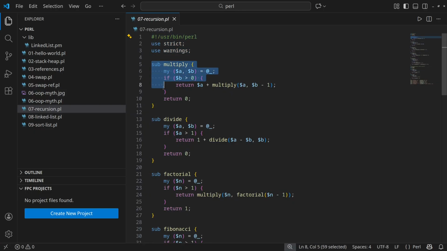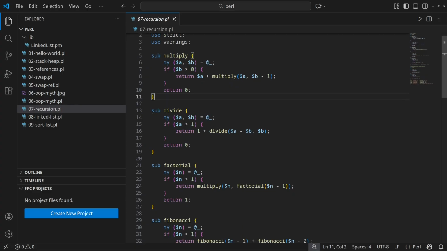First, we implement multiplication using successive additions. We receive 2 arguments. If b is greater than 0, we invoke the subroutine. We add the value of variable a, which represents successive addition. Then, in the second argument, we decrement variable b by 1. The next subroutine is division using successive subtractions. We receive 2 arguments. If a is greater than 1, we invoke the subroutine. It is an accumulator of the subtractions, which is why we add 1. In the argument, we decrement variable a by the value of variable b.